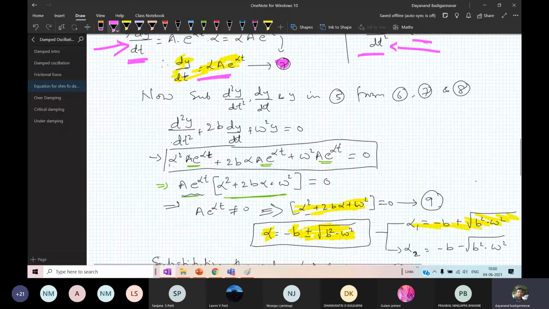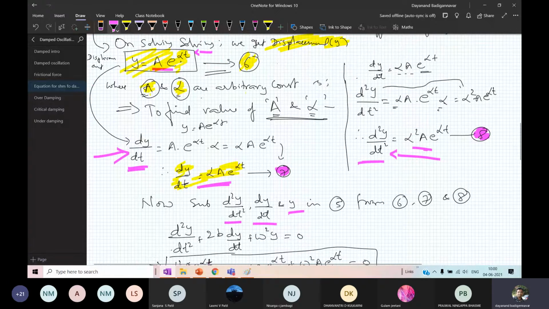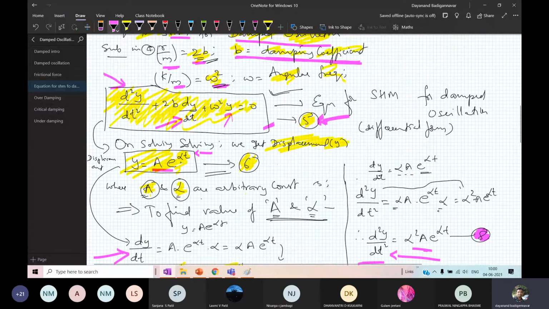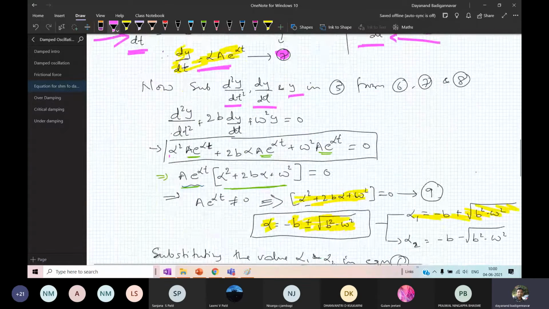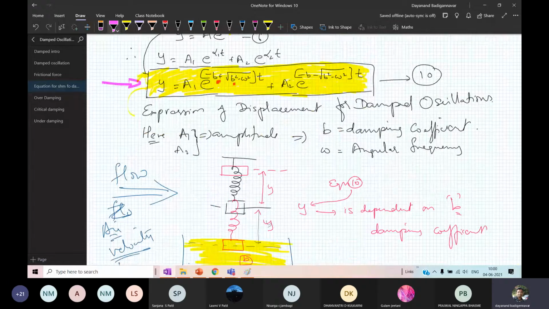And we have substituted y, dy by dt and d2y by dt square in equation number 5. So this is the equation number 5. In 5 we have substituted it and we have got the equation for amplitude. This is the equation for amplitude, what you get. Okay, and we have analyzed this equation neatly.